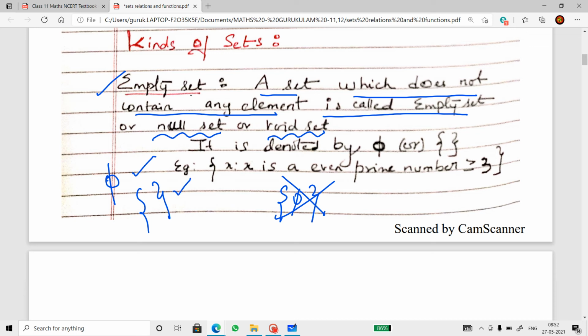I've given you an example in set builder form to understand what an empty set is. Here, x such that x is an even prime number greater than or equal to 3. Can there be an even prime number greater than or equal to 3? No. Therefore, this set has no element. So we call this an empty set, void set, or null set.